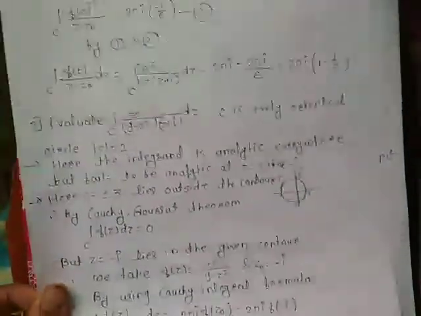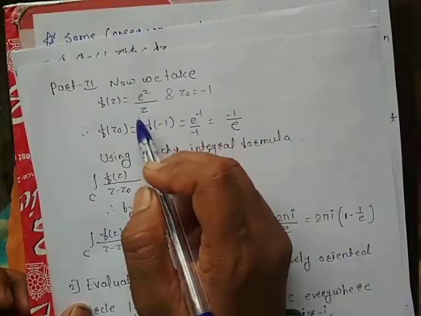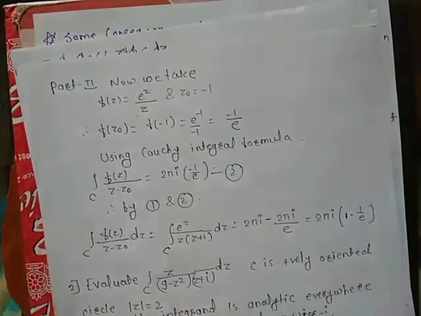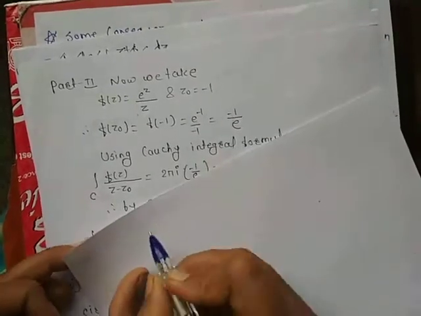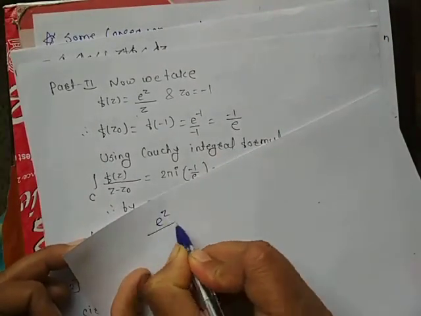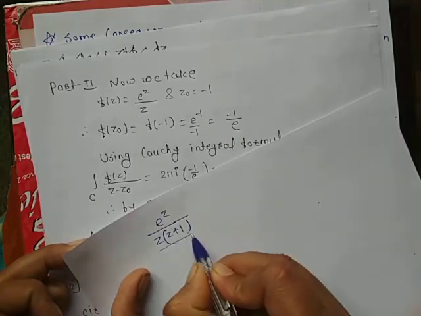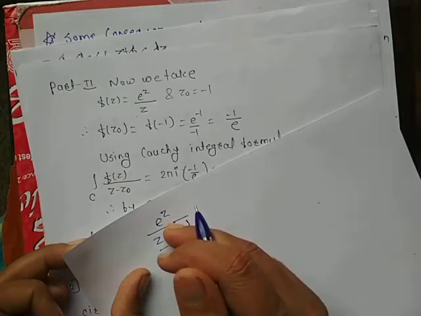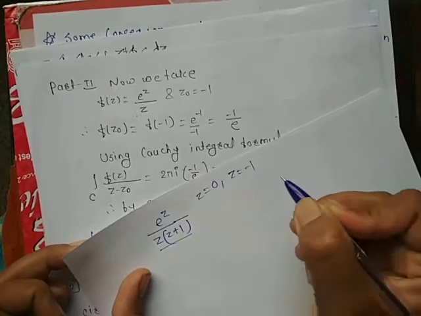Part 2. Now we take f(z) = e^z and z0 = −1. Why this? Because your integrand is e^z upon z(z + 1), and here we have two points where the integrand fails to be analytic: z = 0 and z = −1.